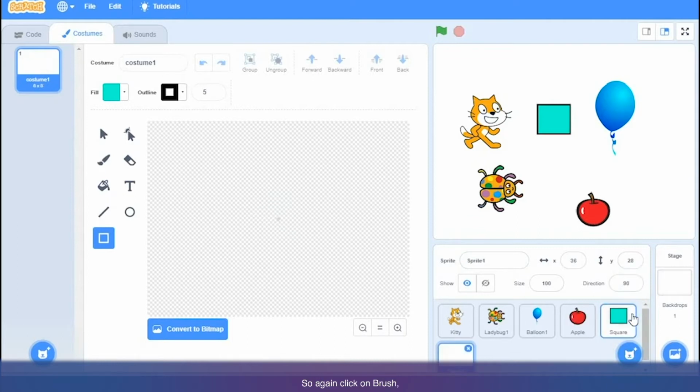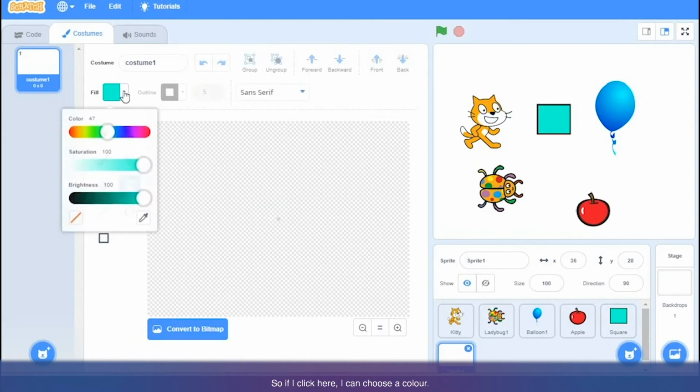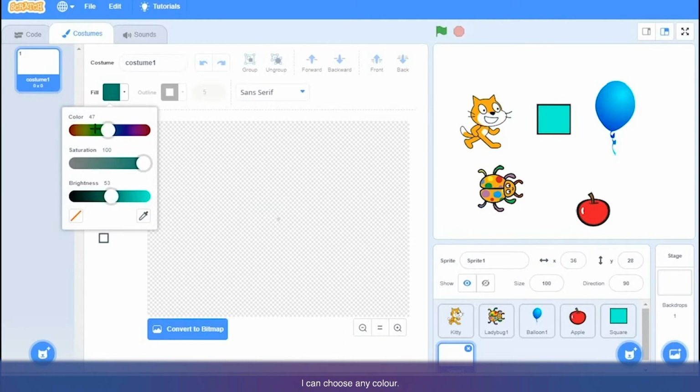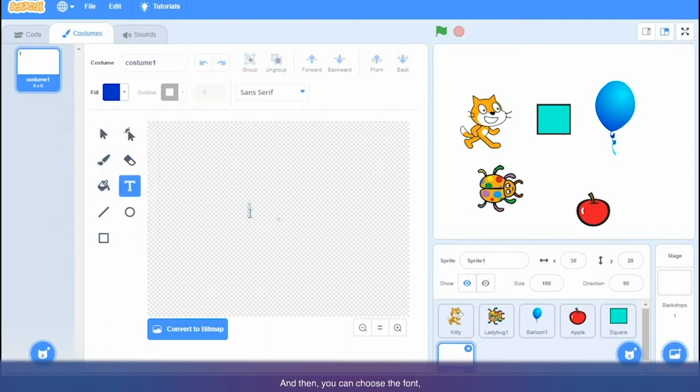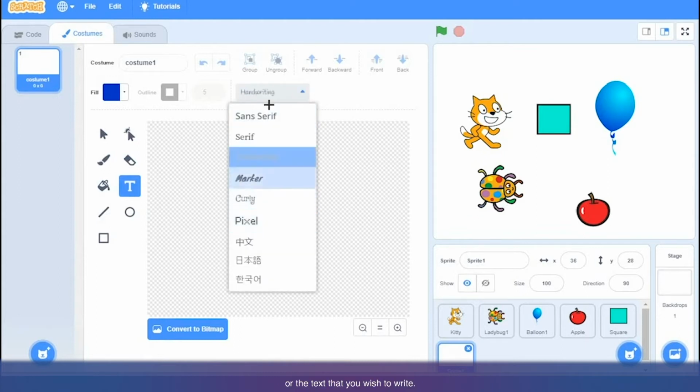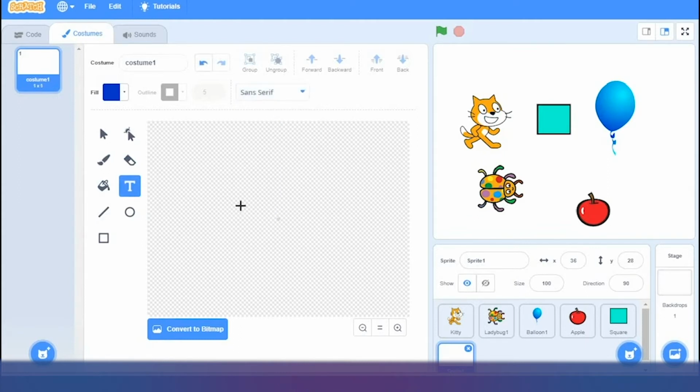So again, click on the brush, and here you can see there is a T for text. If I click here, I can choose a color. I can choose any color, and then you can choose a font for the text that you wish to write. Then click and type.